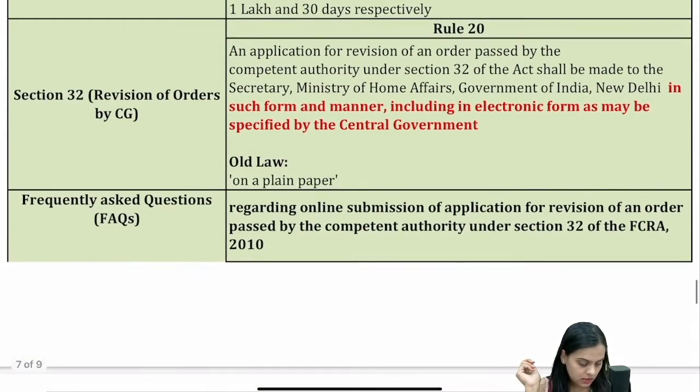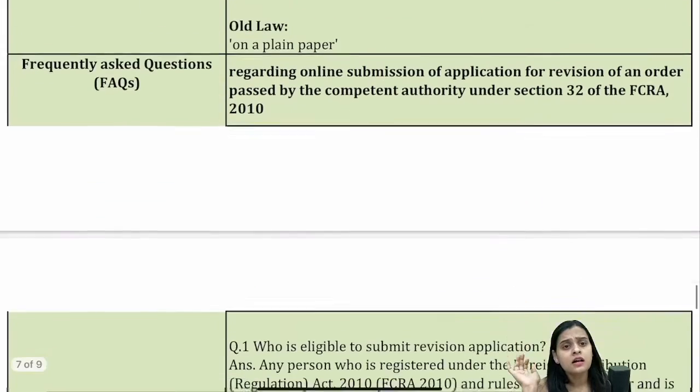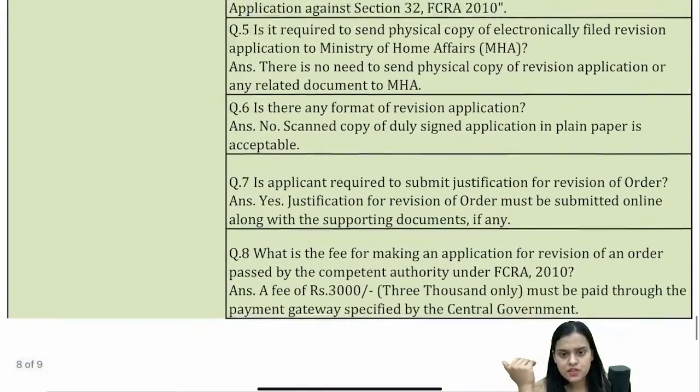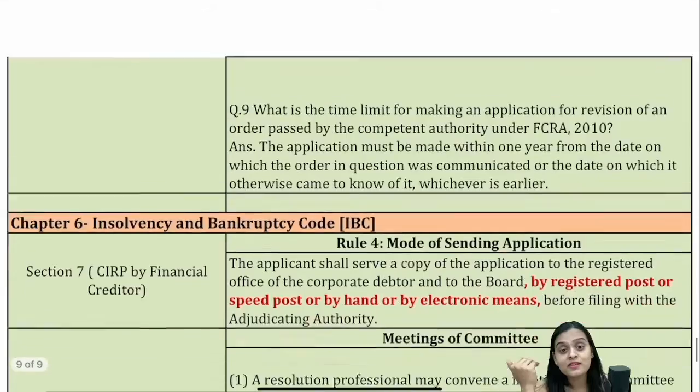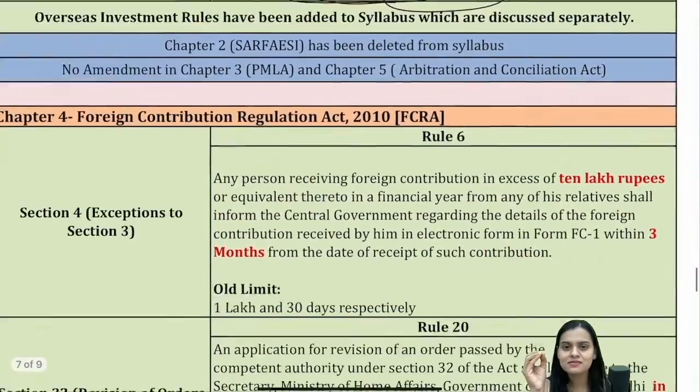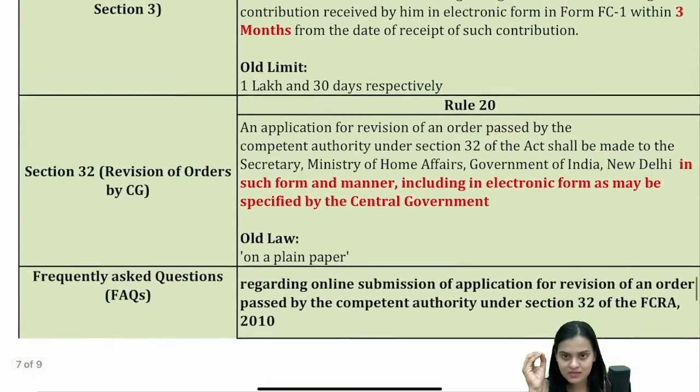Now, we have section 32, which talks about revision of orders by central government, and thereafter we have rule 20. Clear? In the same regard, these FAQs have been added. Now, if you look over here, you will be like, oh my God, so many amendments. But trust me, they're the easiest amendments ever.